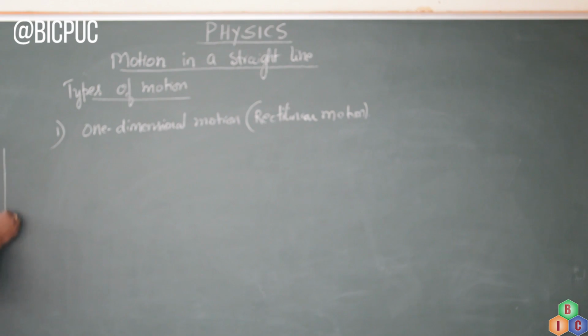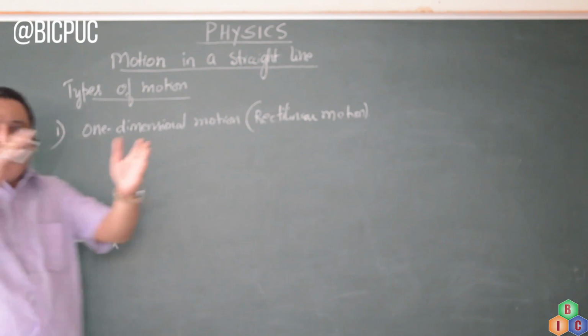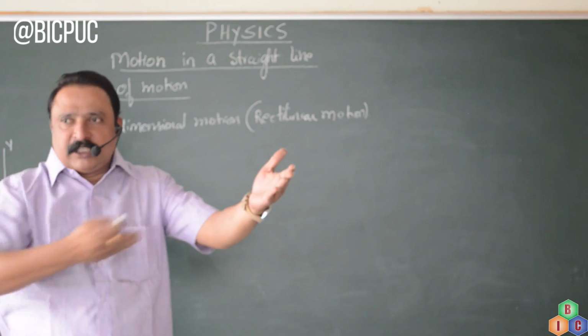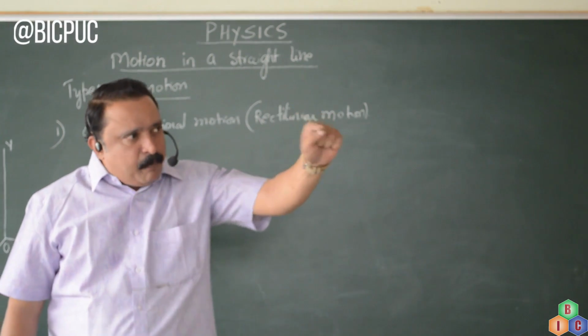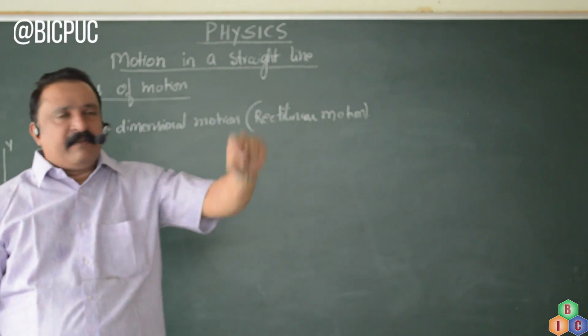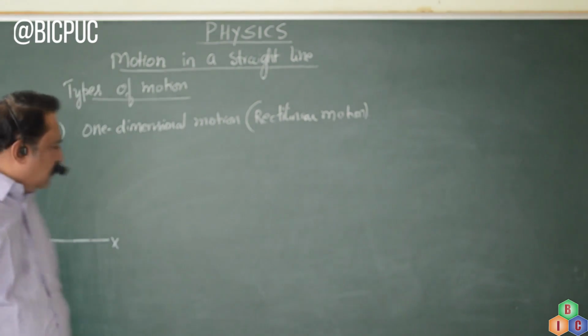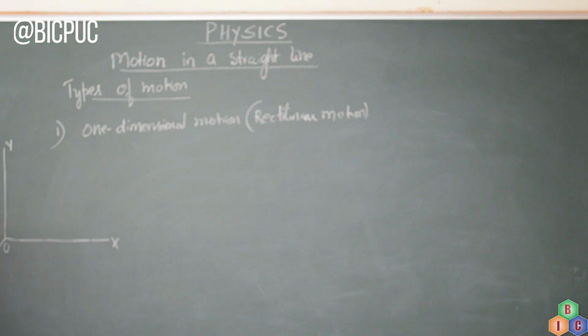Now, to understand this, let me draw a 3-dimensional coordinate system with x-axis, y-axis, z-axis. The region here is all the space, and any point in space can be located with the help of a 3-dimensional coordinate system.